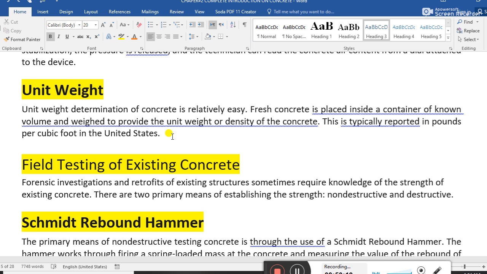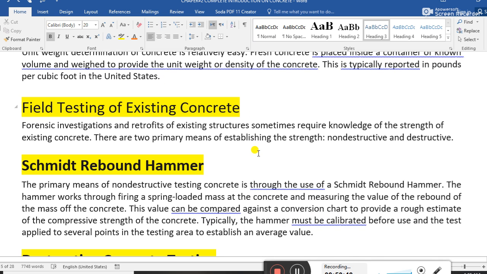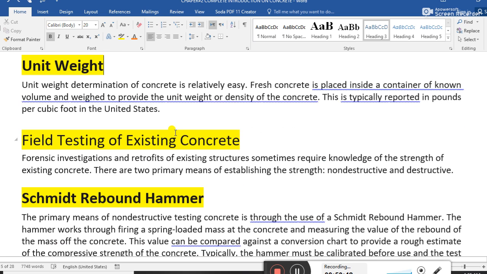For high grade concrete, it goes up to 2400 kilograms per cubic meter to 2700 kilograms per cubic meter. Depending on the grade of concrete, the unit weight also varies.